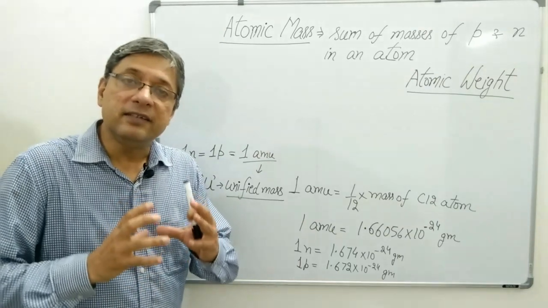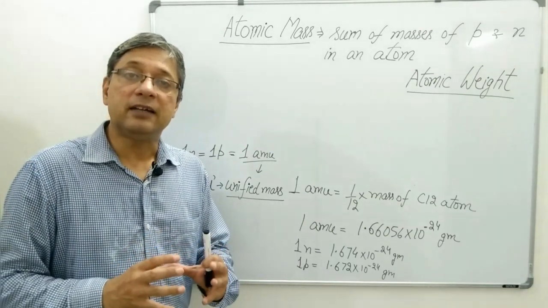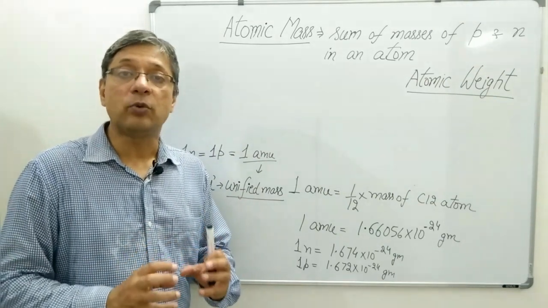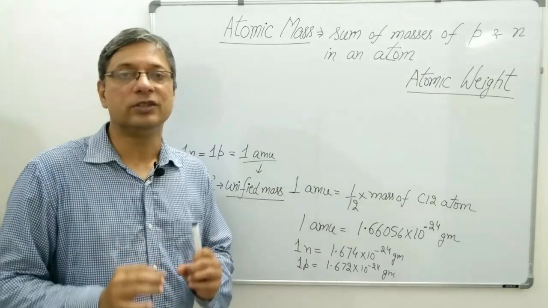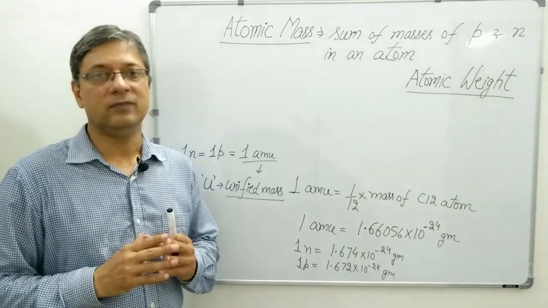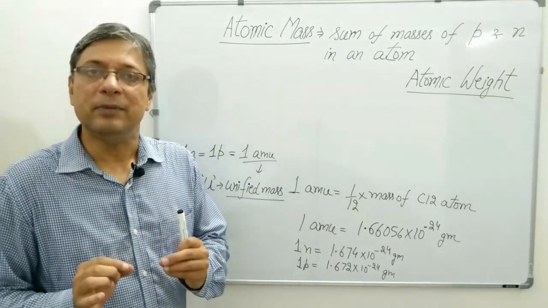Or I can simply say that the mass of a carbon-12 atom is equal to the number of protons and neutrons present in it. Why? Because mass and number are the same here.